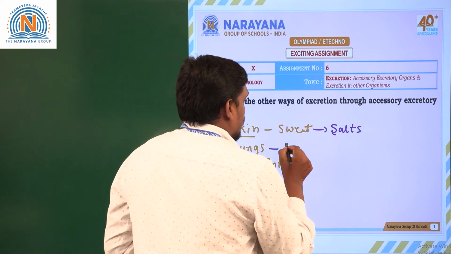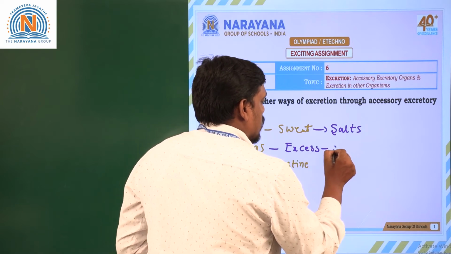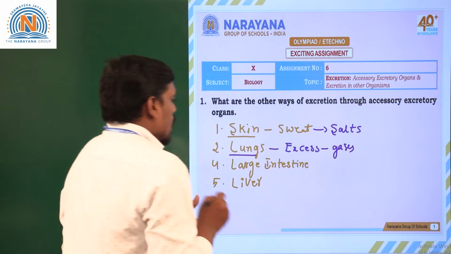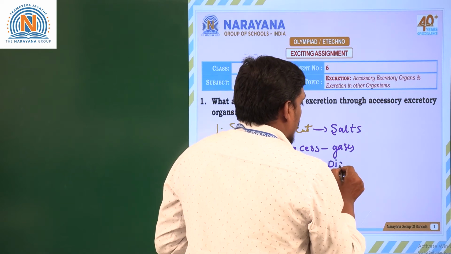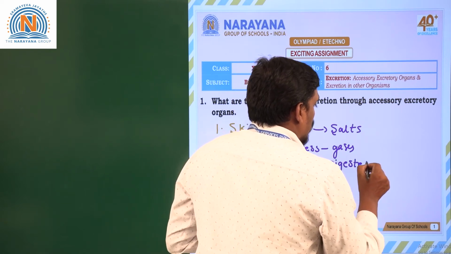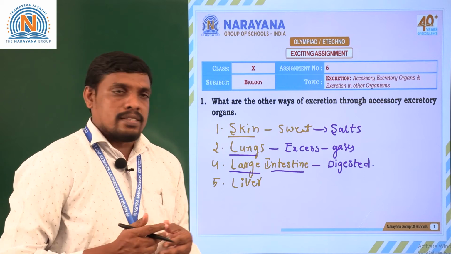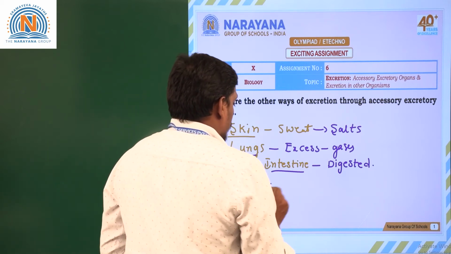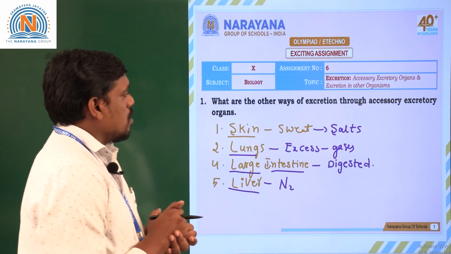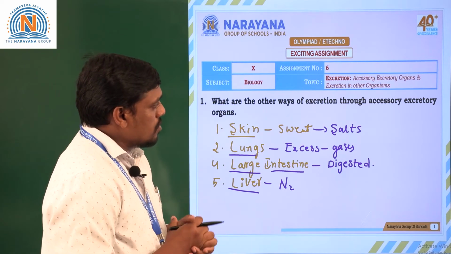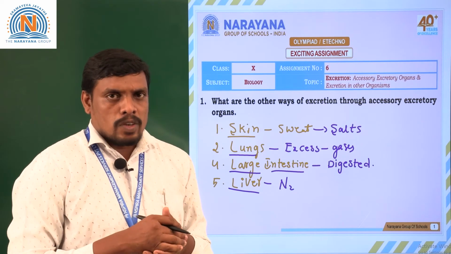Lungs eliminate excess gases, waste gases. Gases are excreted by lungs. The large intestine eliminates the undigested food as well as, after absorption, the digested food waste, whatever comes, will be eliminated by the large intestine. The liver eliminates certain kinds of nitrogenous waste. So these are the major organs that perform accessory excretory functions in our body.